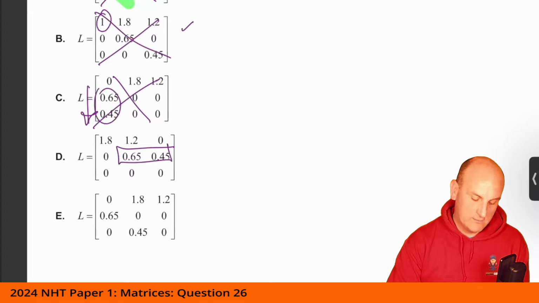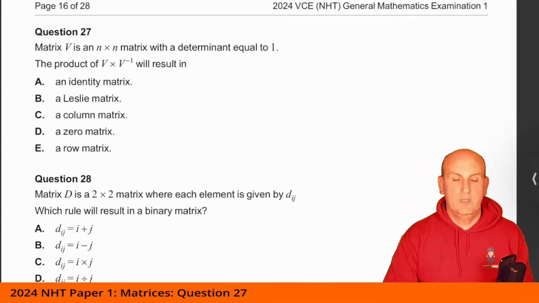They certainly don't go in a row, and so actually E would be my correct answer, where we have the values of my birth rates going along there and my survival rates going along there. Now, moving on to question 27.